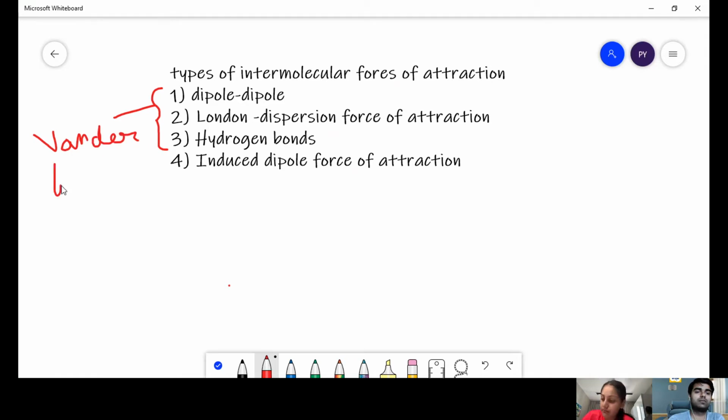Van der Waals forces of attraction. Clear till here?